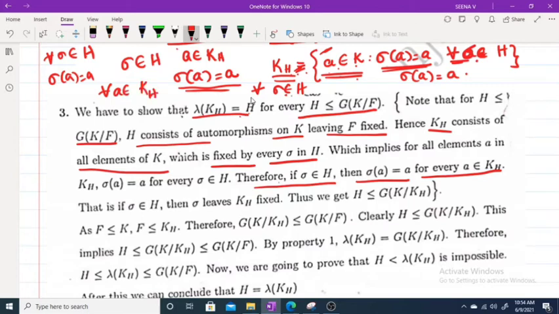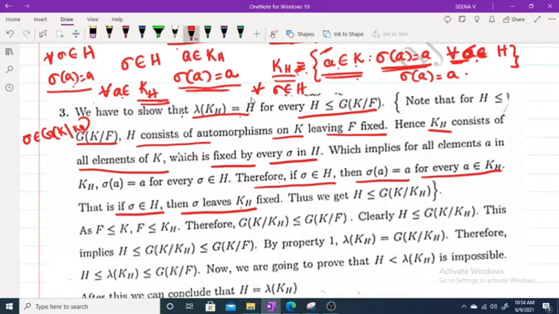This condition holds. Therefore, if sigma belongs to H, sigma leaves KH fixed. Sigma of a equals a for every a belongs to KH means sigma leaves KH fixed. That means our sigma clearly belongs to G of K over KH.